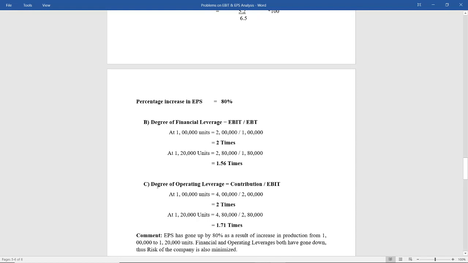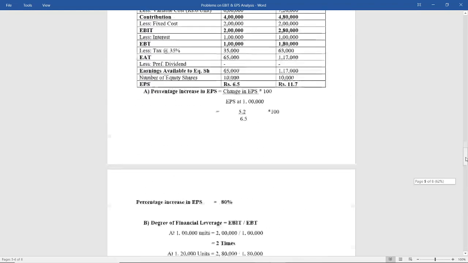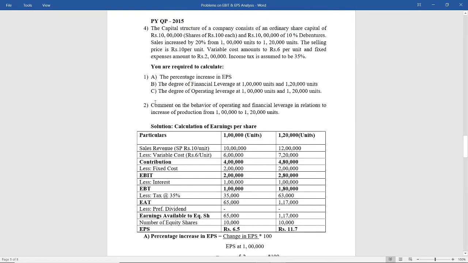Now degree of operating leverage is nothing but contribution divided by EBIT. So at 1 lakh units, the contribution is 4 lakh divided by 2 lakhs, you get 2 times. And at 1 lakh 20,000 units, it is 4 lakh 80 divided by 2 lakh 80, that is 1.71 times. You have to just substitute the figures in the formula to derive the answer. So you have to also give a comment here.